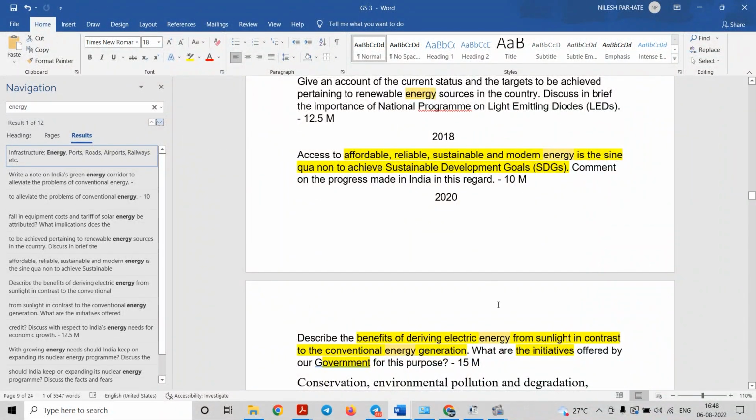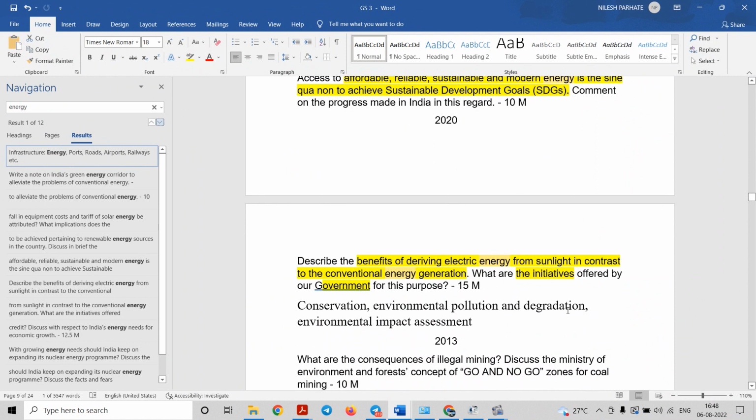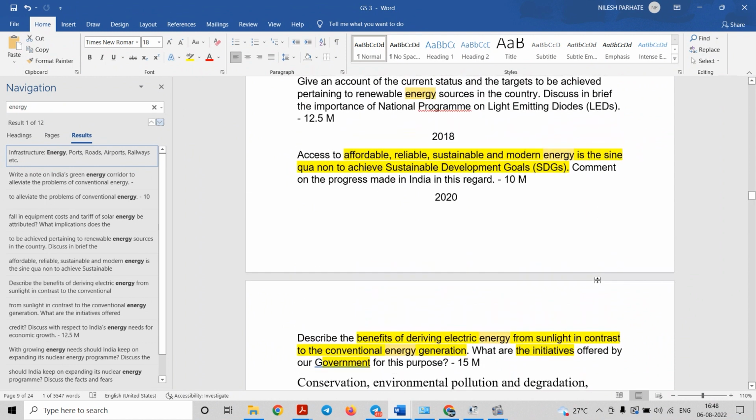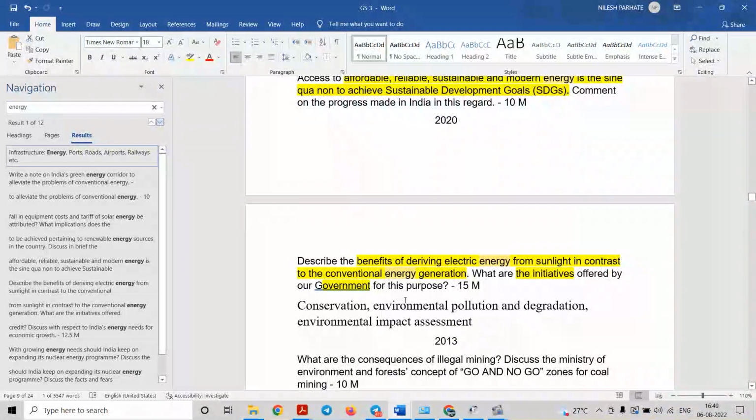So we have international commitments, that is INDC, right? So in order to fulfill them, we are also launching various projects so that our renewable energy can be increased. Now let us see the next question.